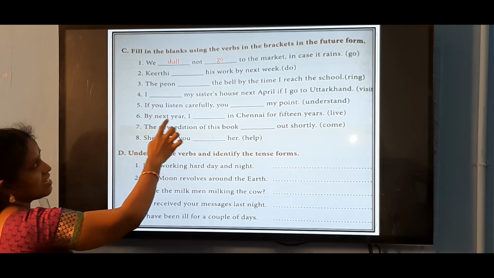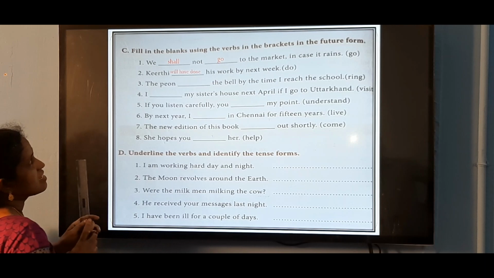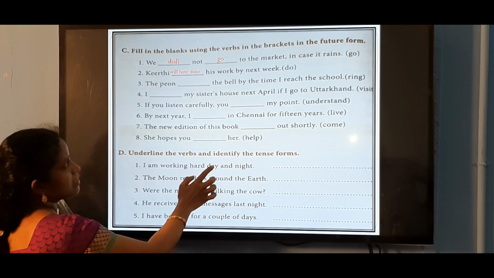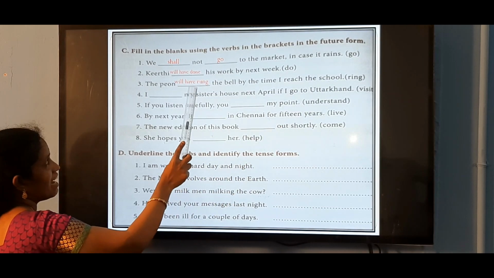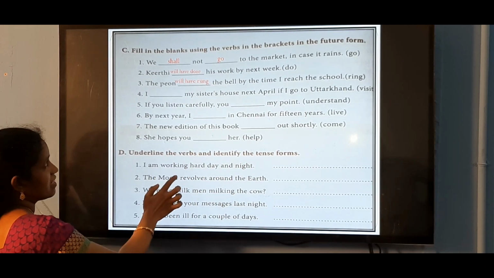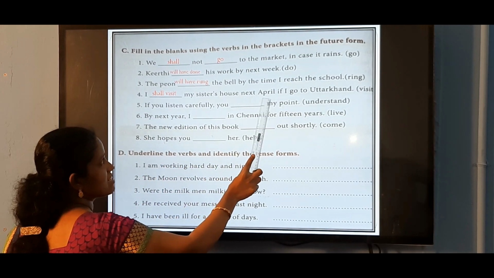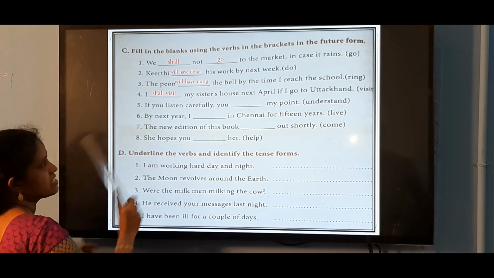The next sentence: Kirti his work by next week. Kirti will have done, future perfect. The peon dash a bell by the time I reach school. Ring, will have rung. The answer is will have rung. I shall visit my sister's house next April. So, next April, simple future: shall visit.